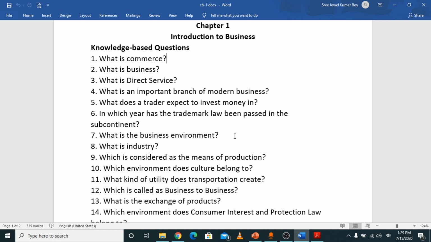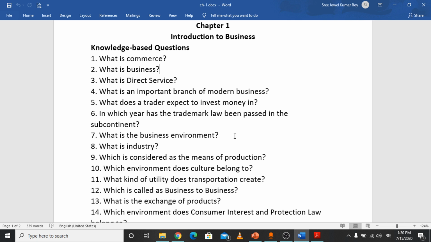Knowledge based question: what is commerce? First one is, what is commerce? Commerce is the distribution process or distribution channel of business. For 1 mark, that is enough. Don't explain it. Just try to use one word or one sentence to answer the question. Commerce is the distribution process of business. What is business? This is an economic activity to earn profit.